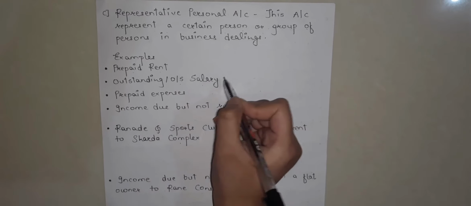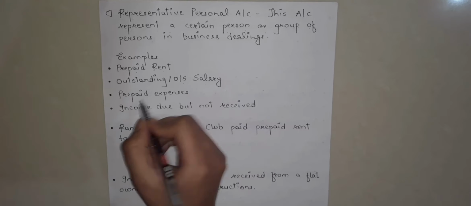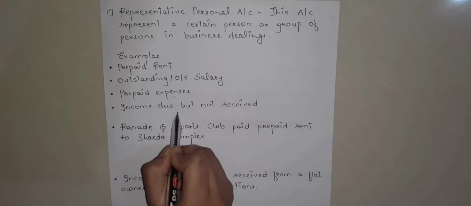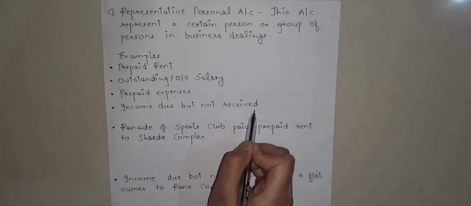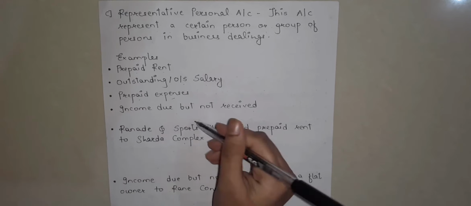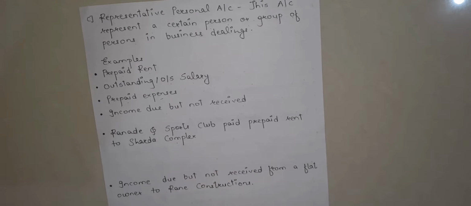whatever the account further may be. Okay. Third is prepaid expenses. Fourth, income due but not received. These are the examples of representative personal account. So let's take a quiz on this account.